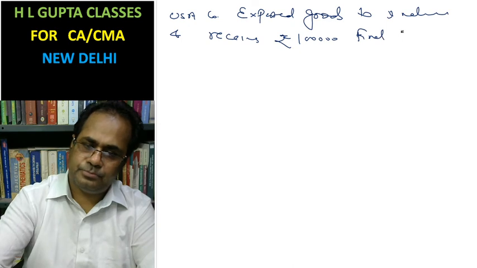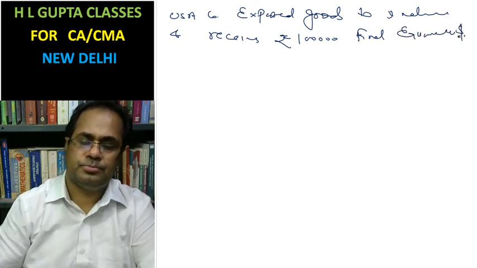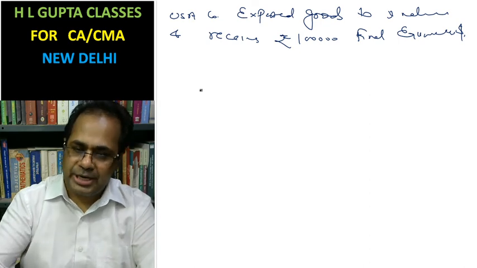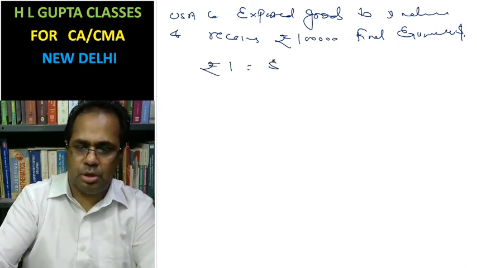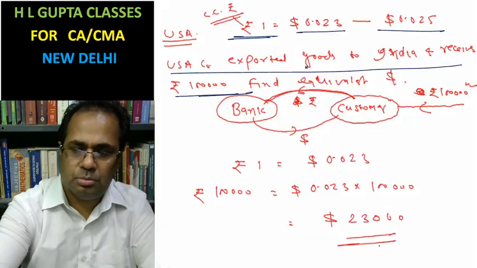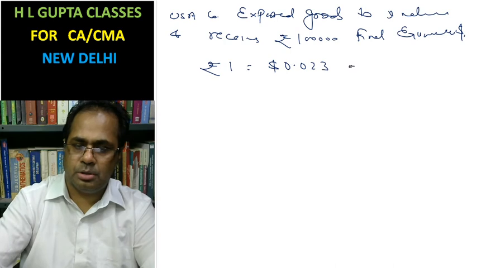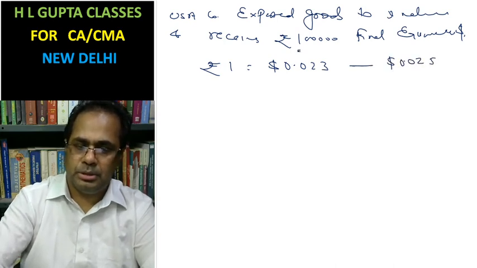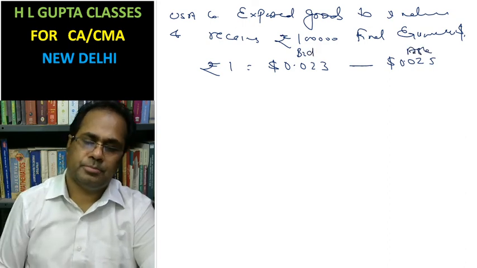Find the equivalent dollar. The rate is written here: rupee 1 equal to dollar 0.023, dollar 0.025. This is your bid rate, this is your ask rate.